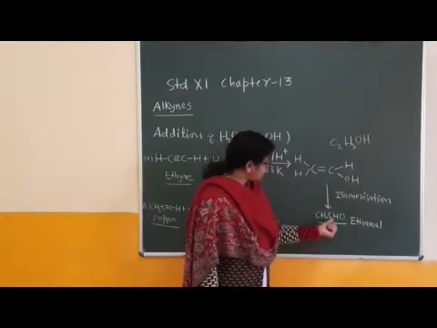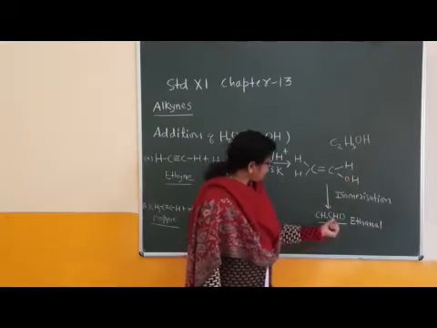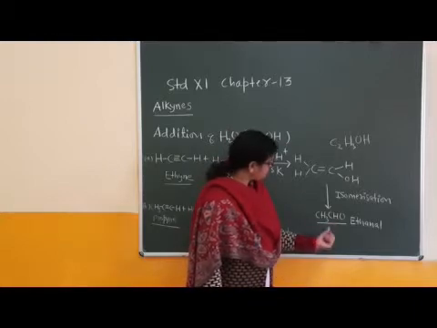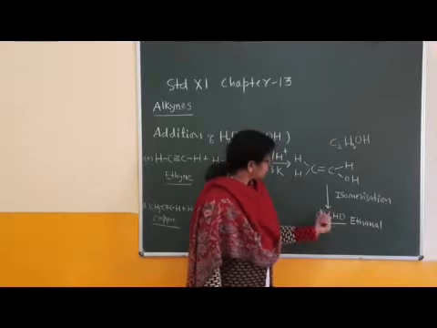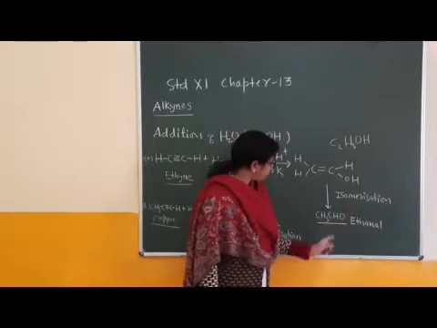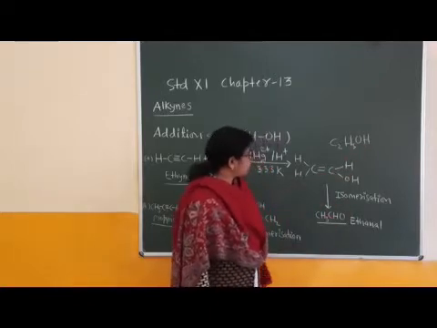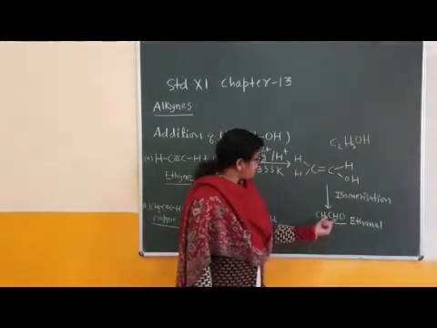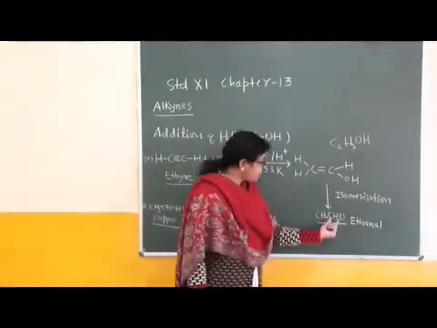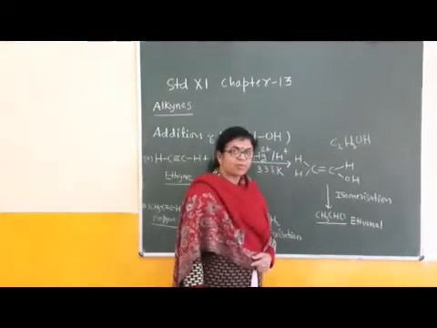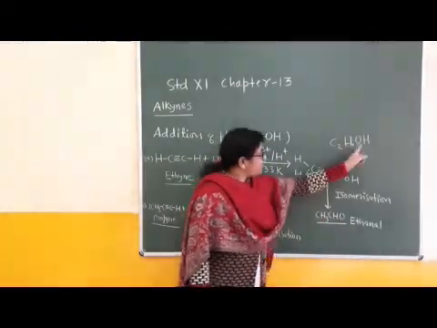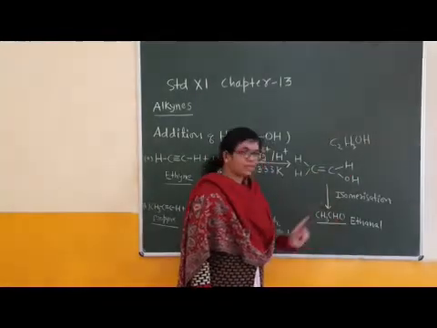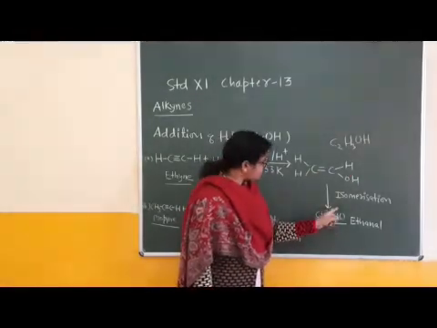In this case C2H3 and CHO. Just rearrangement, 3 plus 1 is 4, 3 plus 1 is 4. Two carbon atoms, and here the hydrogen is written in terms of the aldehyde group. The formula is the same: total 2 carbon atoms, 4 hydrogen atoms, 1 oxygen atom, but here the oxygen is written in terms